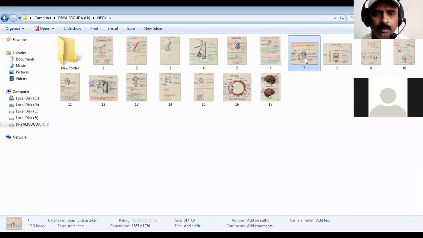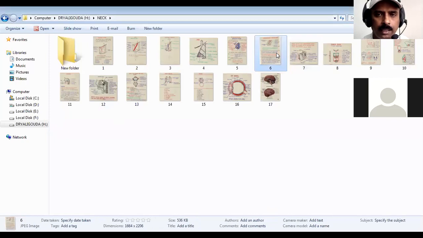submandibular salivary gland. Then when you talk about the parotid gland, in that you have to tell the location, situation, shape and size, weight, then relations. The very important part is the relations of the parotid gland.